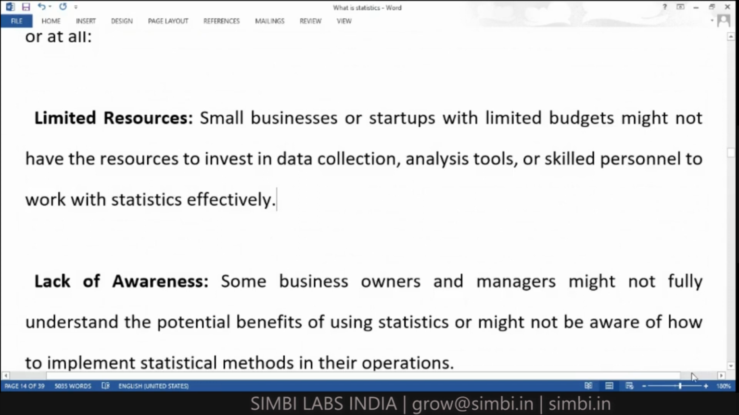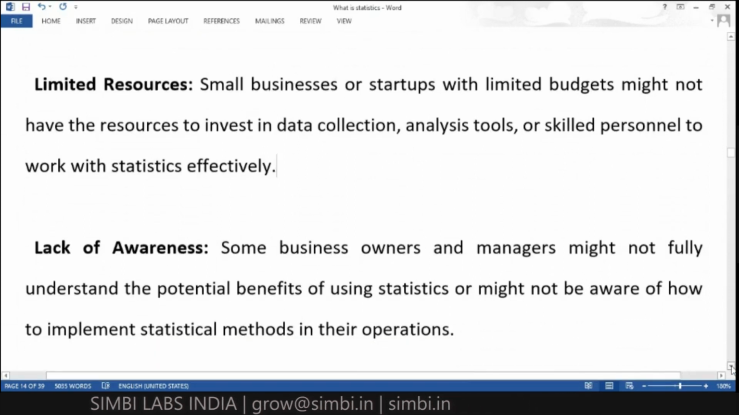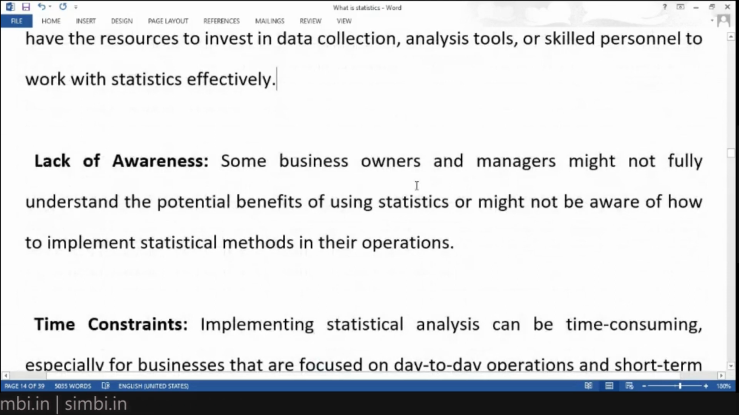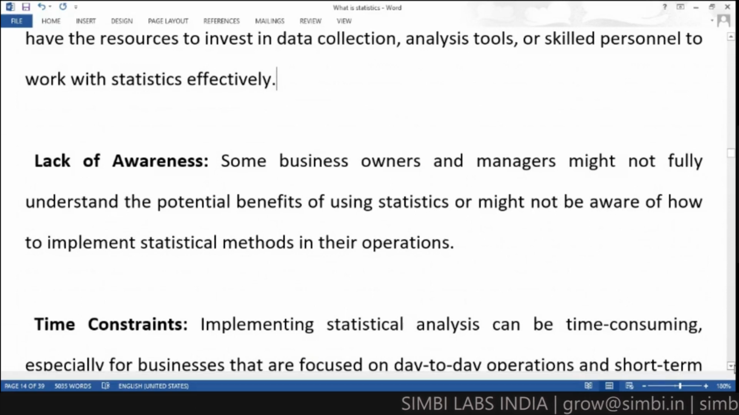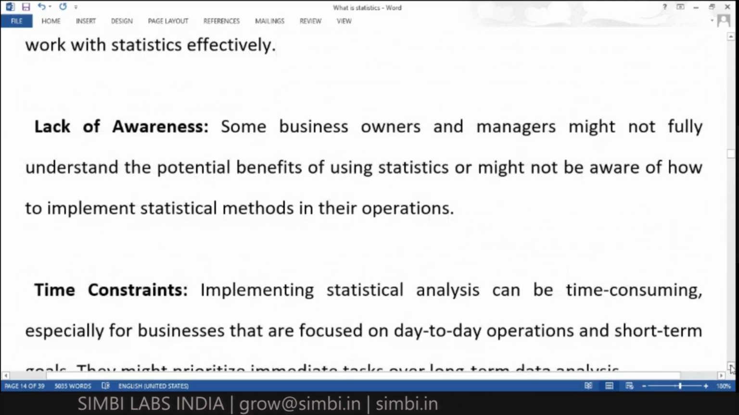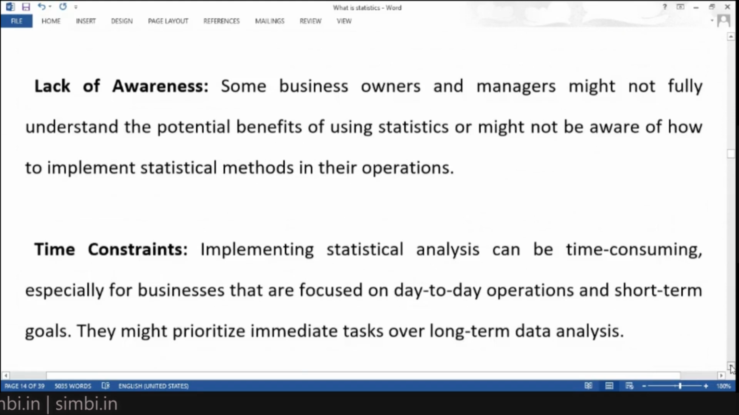And lack of awareness is another point we can see for why they are not using statistics. Some business owners and managers might not fully understand the potential benefits of using statistics. If they are not aware of that, they can't use it. So lack of awareness is also one of the points why they are not using statistics.